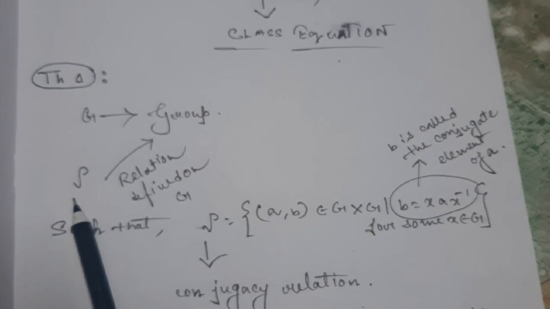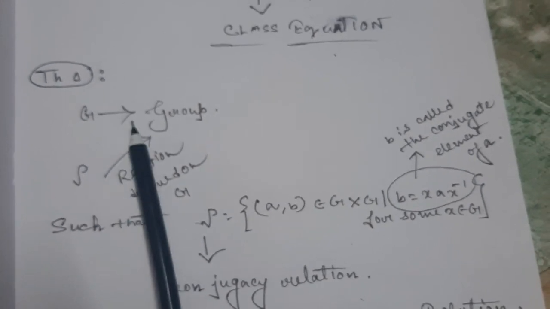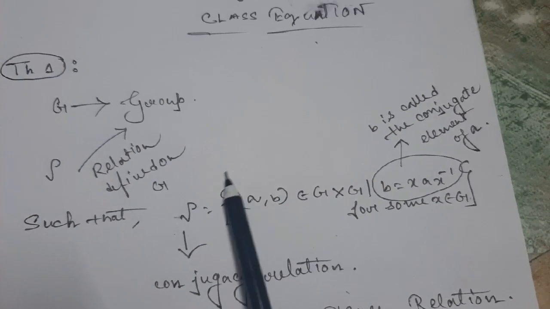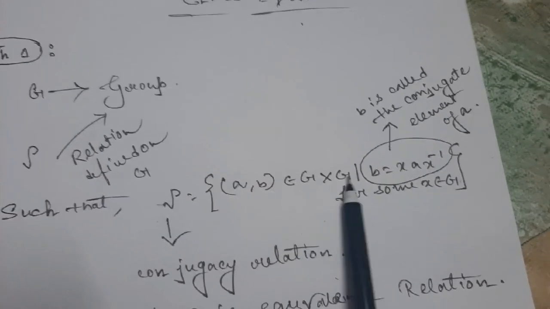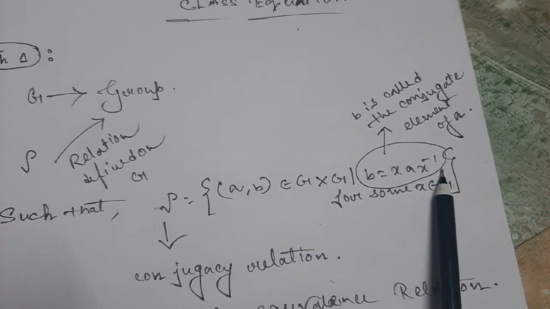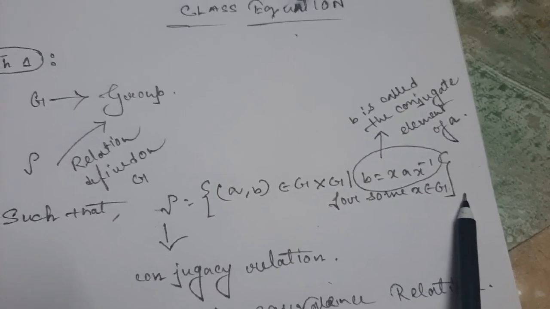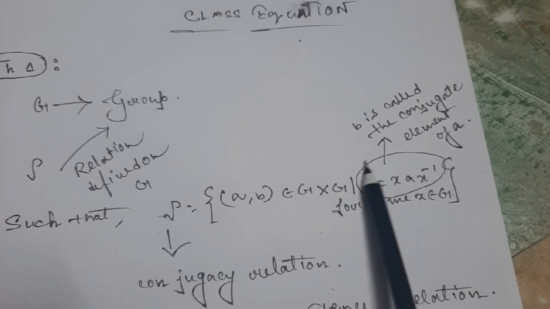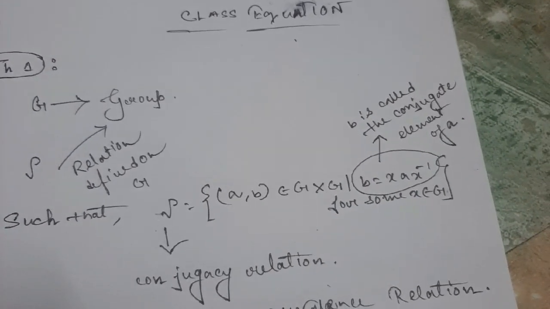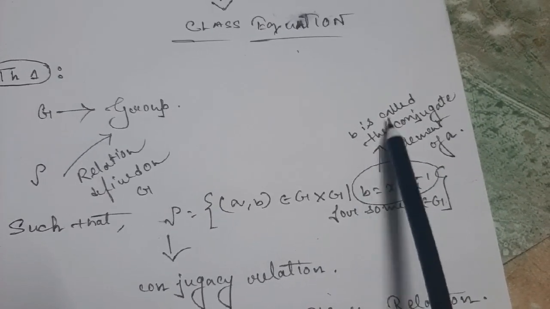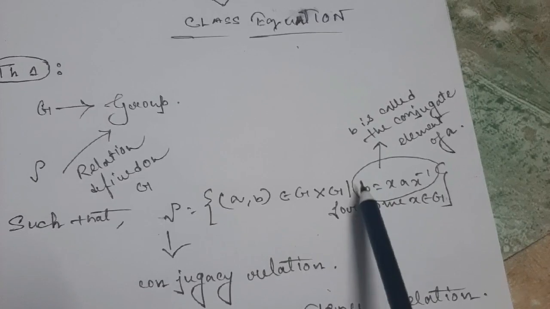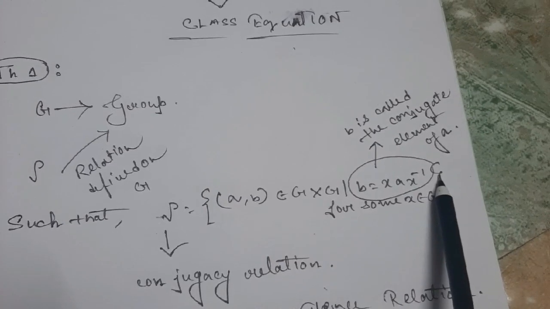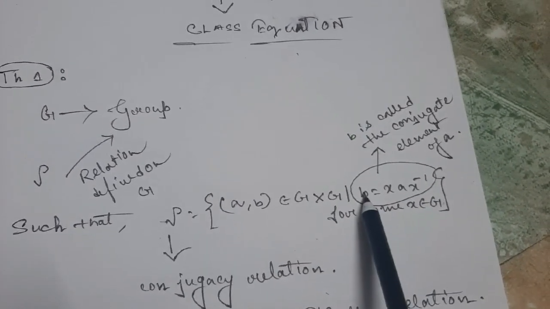Okay. Now we are defining a relation rho on this group such that rho equals the collection of all these ordered pairs (A, B) such that B equals X A X inverse for some X belonging to G. Okay, B equals X A X inverse. This relation reminds you of the conjugate element, I think. Now any element B is called the conjugate element of A if B equals this. If we can write B equals X A X inverse, then you can claim that this B is the conjugate of A.